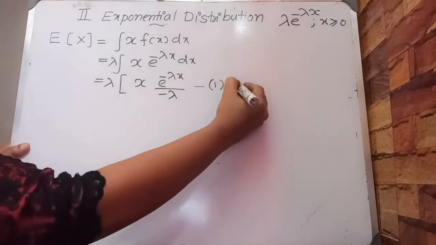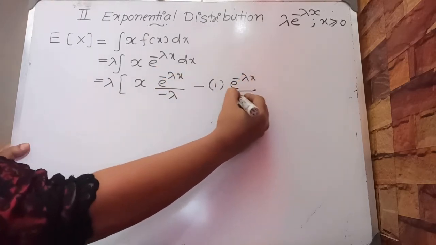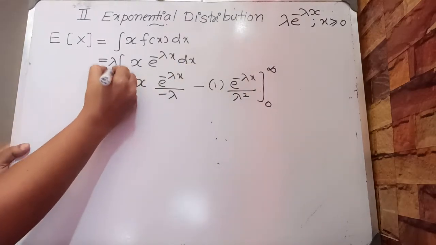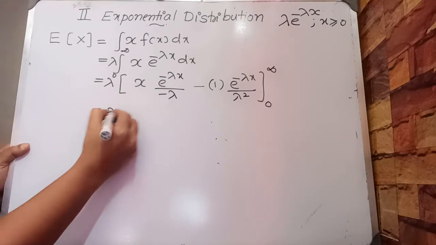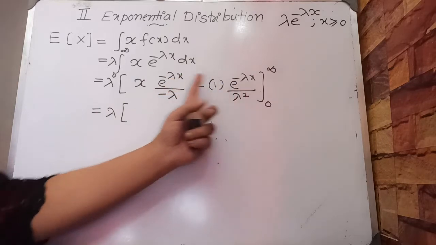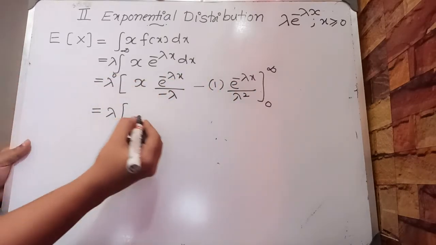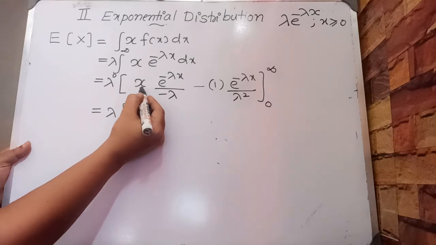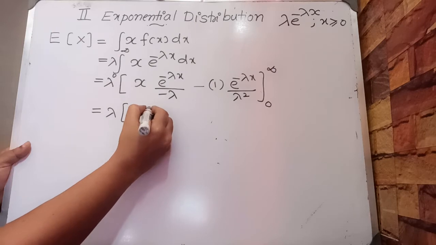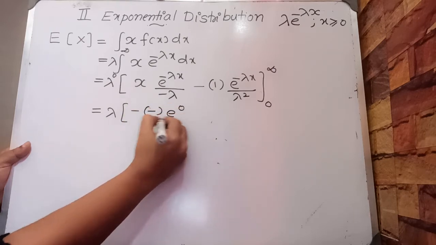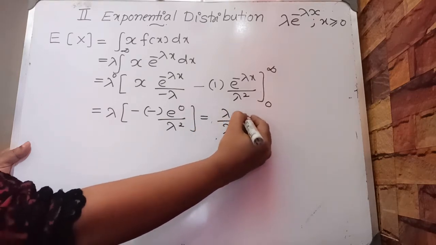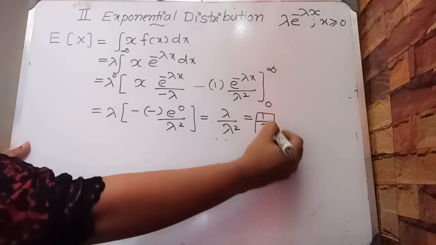Integral of this is e raised to minus lambda x by lambda square, with the limit 0 to infinity, which is equal to lambda into, when you put x equal to infinity, e raised to minus infinity is 0, and e raised to 0 is 1. Where you have x, this part also is 0. So we have minus of minus e raised to 0 by lambda square, or lambda by lambda square, which is equal to 1 by lambda.